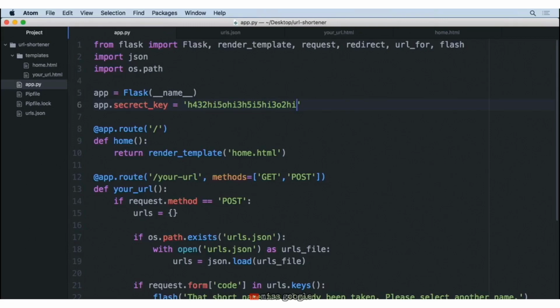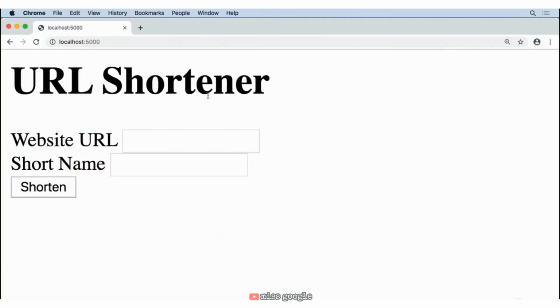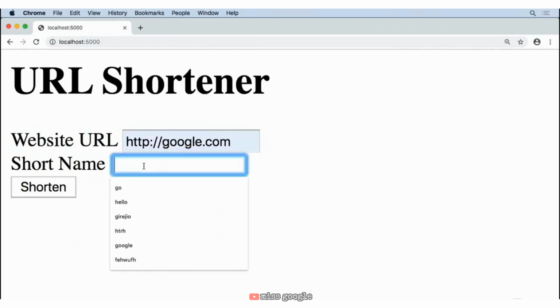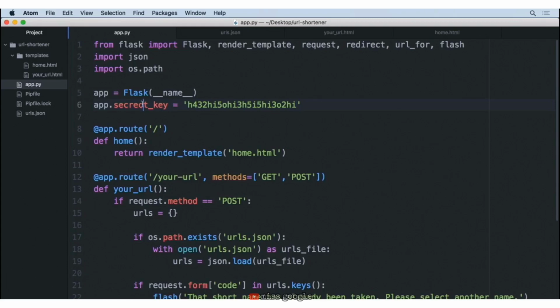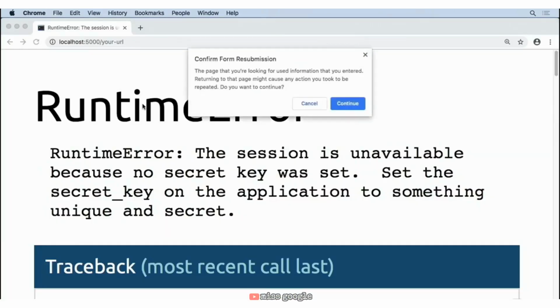So we'll go ahead and save this. And now let's go back to our home page and reload the page here. Let's try and create a short name with Go that has already been taken. And when we hit shorten, we get a runtime error. So let's see if we can find what the issue is. It's telling us the session was unavailable because no secret key was set. So there must be an issue with how we set the name of our secret key. And if we look at that, I've added an extra C to secret there. So let me delete that, save this file, and now reload the page here.